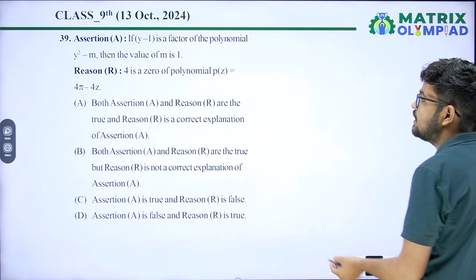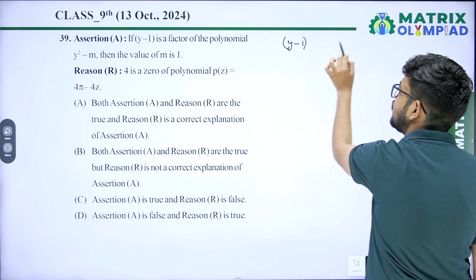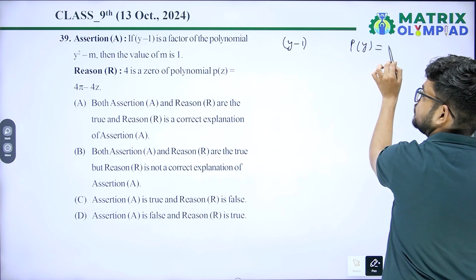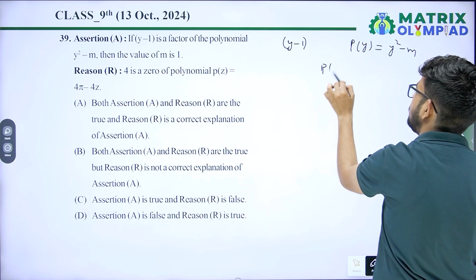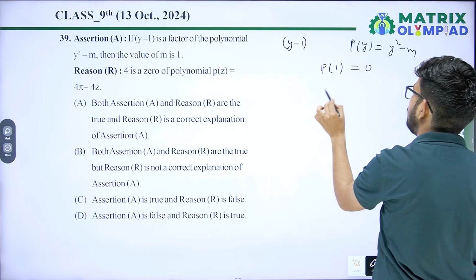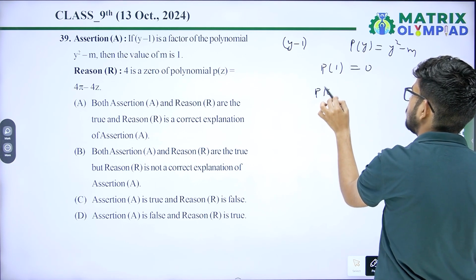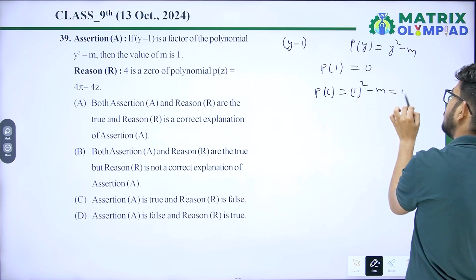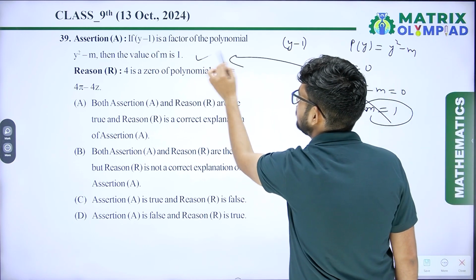Let's check assertion and reason. If y minus 1 is a factor of the polynomial p(y) equal to y square minus m, then definitely p(1) will be 0. So find p(1). You will get 1 square minus m equal to 0. So the value of m equals 1. It means the assertion is correct.